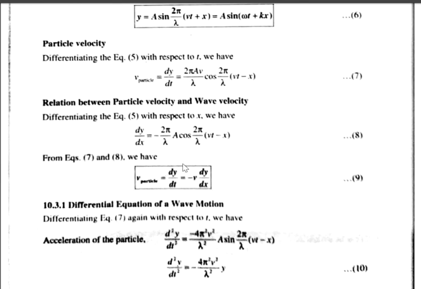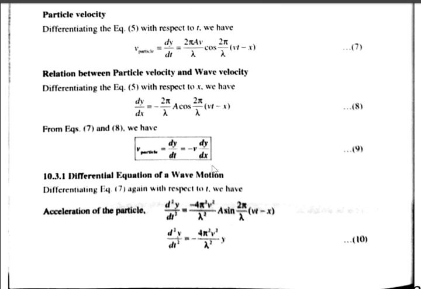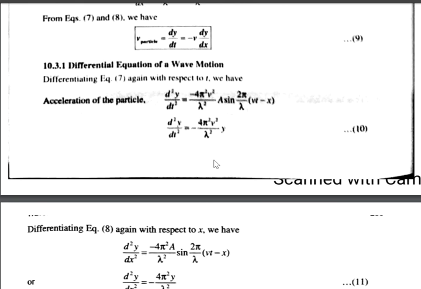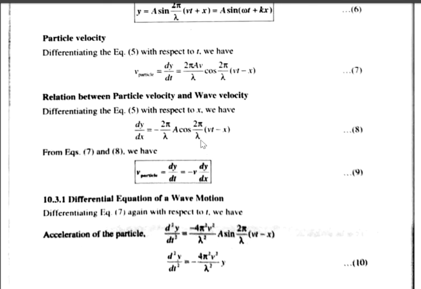This is a relation between particle velocity and wave velocity. Particle velocity means dy by dt, and small v is wave velocity. Just remember the relation. The derivation steps are not required. To work out the problems, you remember this relation. And one more, the differential form of writing wave equation. You just differentiate equation 7 again with respect to time t. That means equation 7 is this.